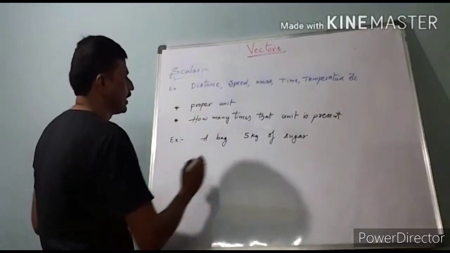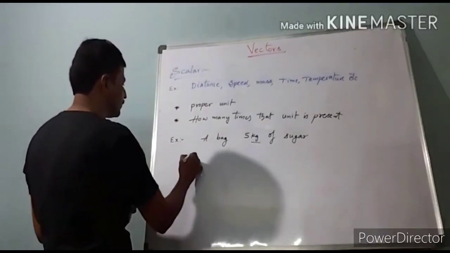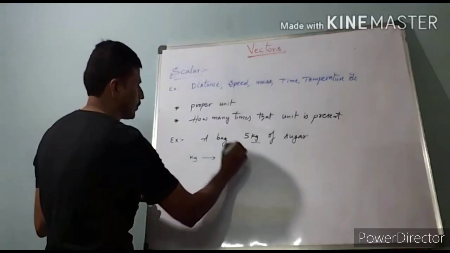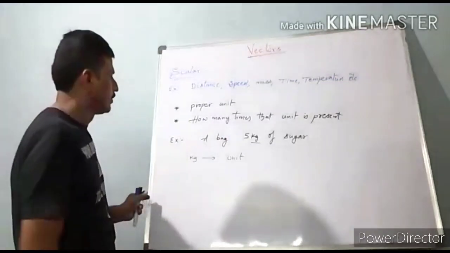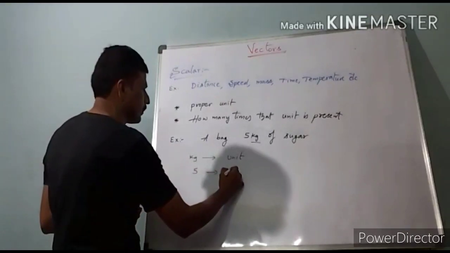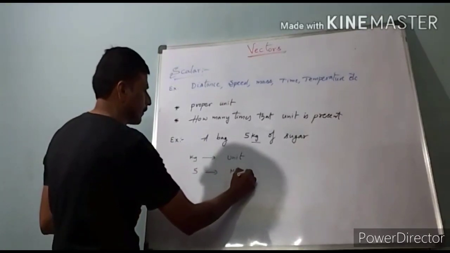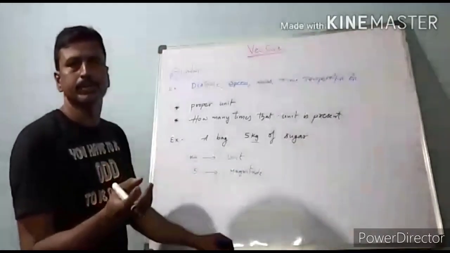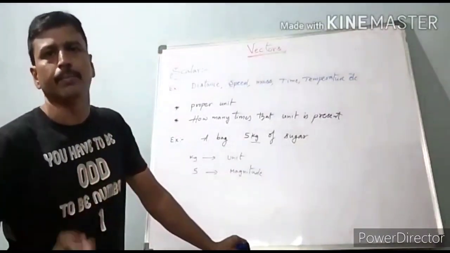Here kg represents the unit, 5 represents the magnitude. Magnitude means how many times that sugar is contained in that bag.